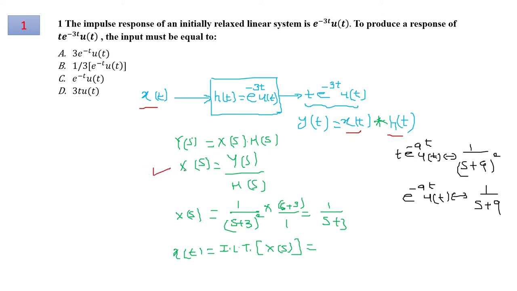Taking Laplace transform, X(s) can be written in this form, Y(s) over H(s), and the Laplace transforms of the given functions can be found using these direct relations. Putting values over here, you can find the value of X(s) is equal to 1 over s plus 3, and taking inverse Laplace will result in the input of this system, and that value will be e to the power minus 3t u(t). So option number C will be correct for question number 1.